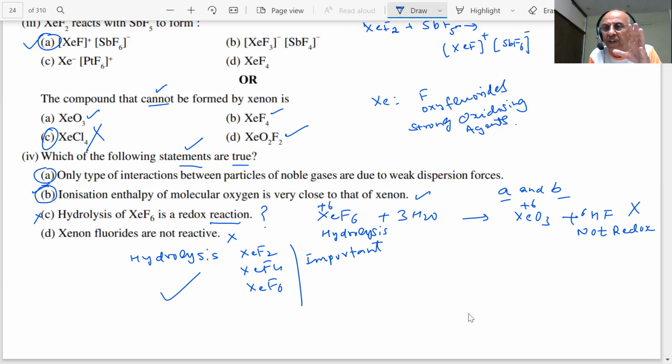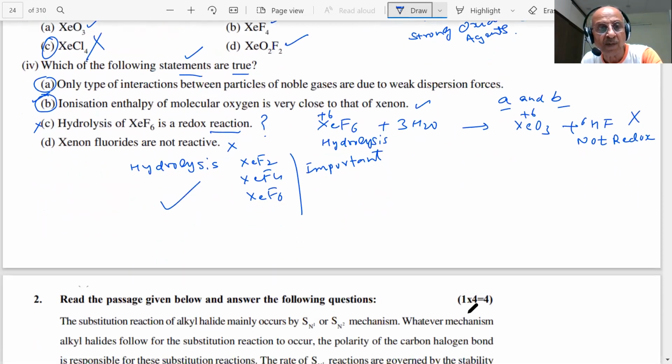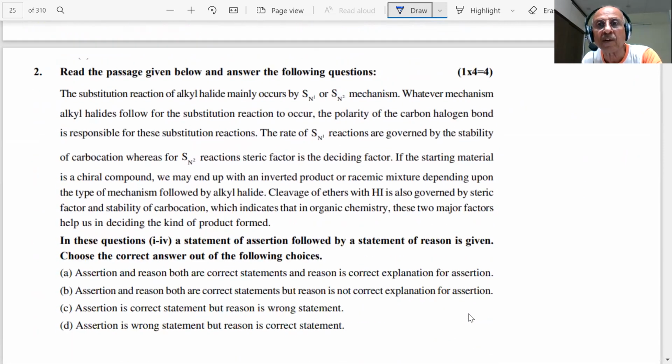Our solution is not only this question. We are giving you complete revision. So you should know the products of hydrolysis of XeF2, XeF4, XeF6, and how to write them in the paper. Mostly they will be redox reactions with a change in oxidation numbers, but this reaction is not a redox reaction. That is why they asked that question. In the paper, the question will be changed. They are not going to be the same as this.